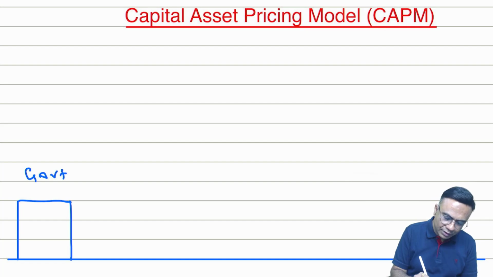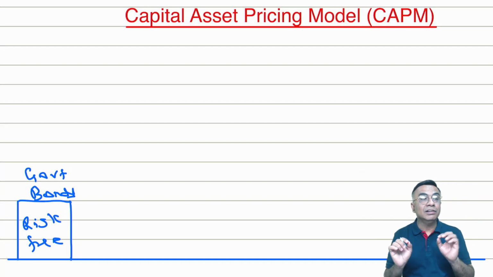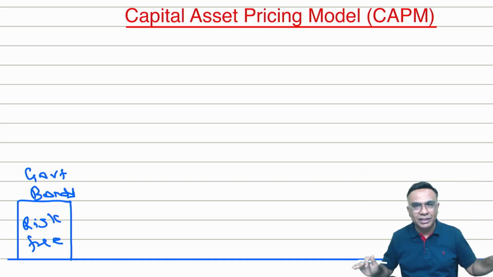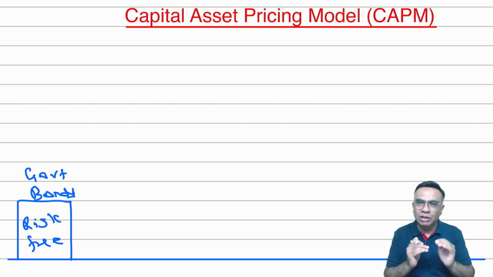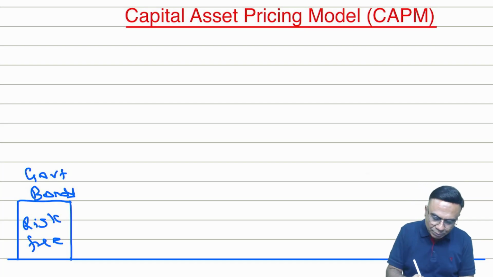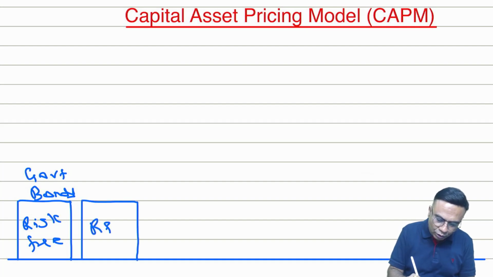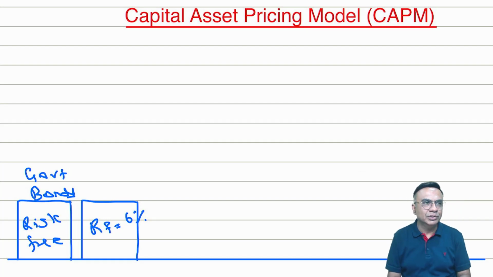government bonds. Now these government bonds are very safe. They are risk free. You don't have any risk in these bonds. Risk free securities are those securities which are the base earning of the market without any risk. That means no fluctuation in the returns. Government bonds are very safe. Suppose, for example, you are getting a risk-free return of 6%. This is option number one.